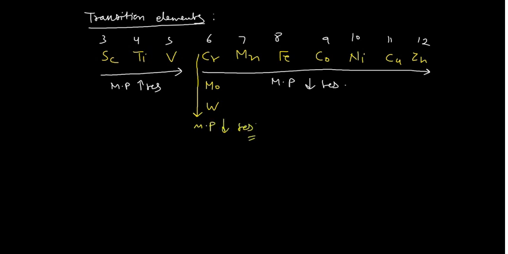And you would be surprised to know, after carbon, tungsten has the highest melting point. I don't remember the data, so let me check the exact melting point of tungsten in my notes somewhere. I am unable to find it, but it has the highest melting point among the metals.